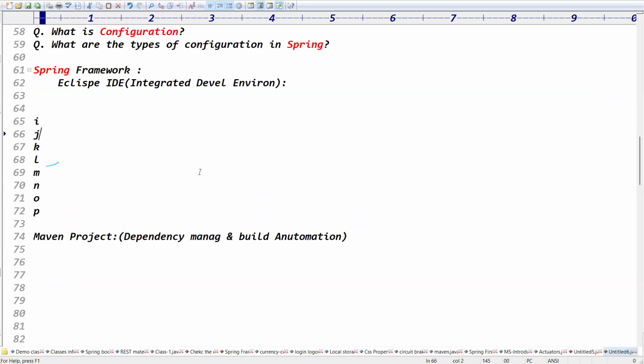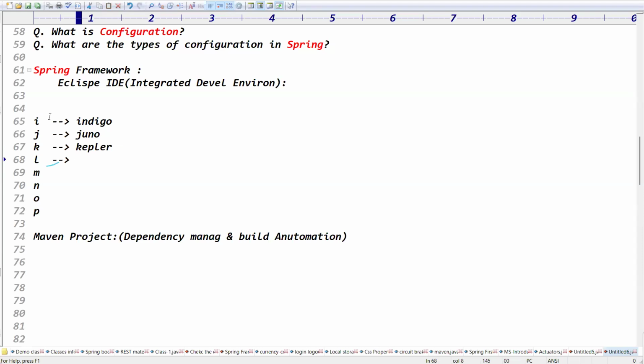These are the Eclipse IDE versions. I means the Indigo version, J means the Juno version, K means the Kepler version.